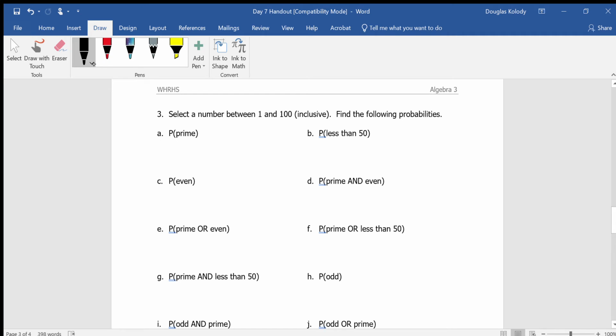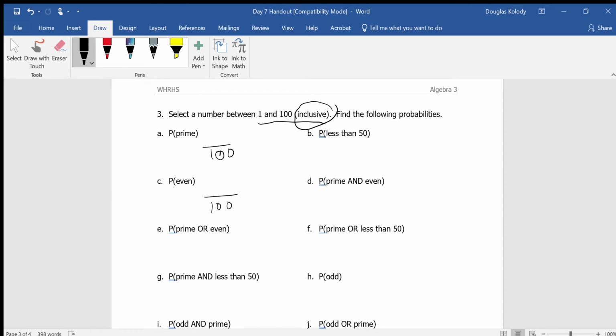Example 3. Select a number between 1 and 100, inclusive. This word inclusive is important because it simply states that I'm including 1 and I'm including 100. What that means is that for all of these problems, my denominator is going to be 100.